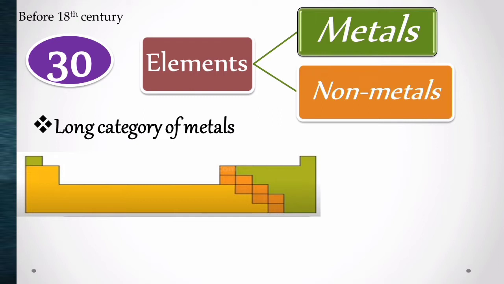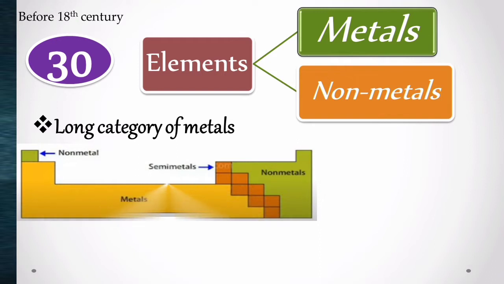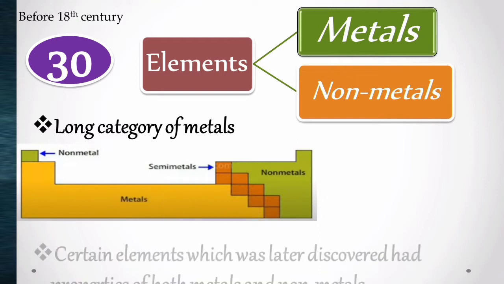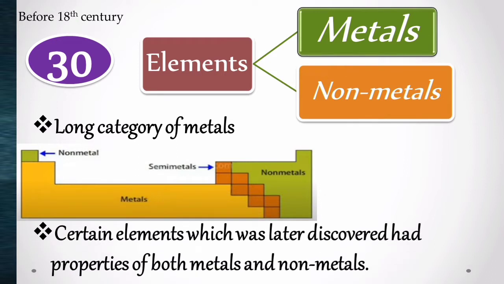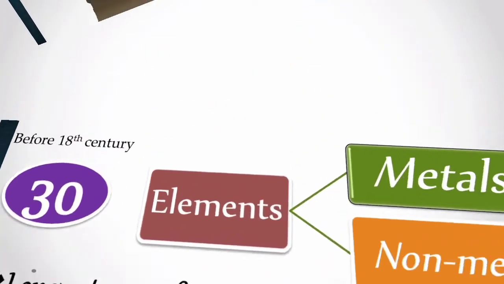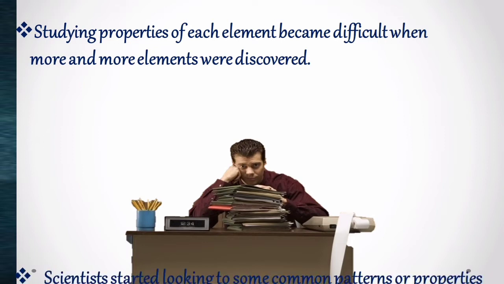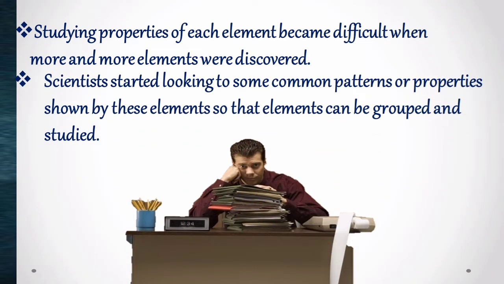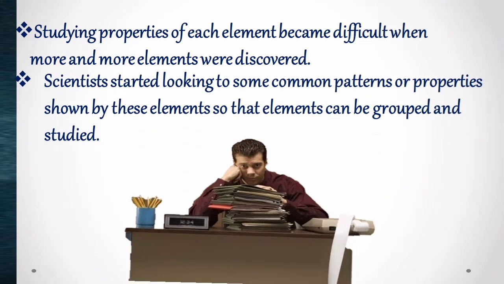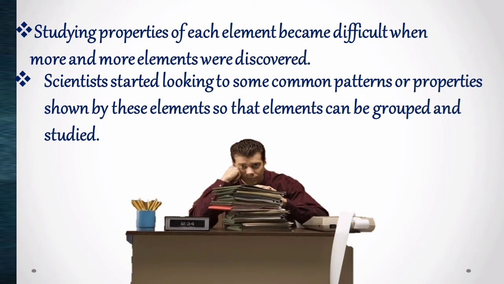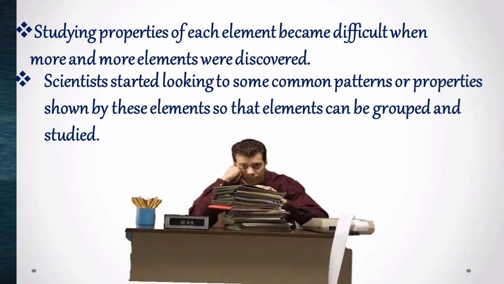Later, the discovery of some elements proved that there are certain elements which have both the properties of metals and non-metals. And as years progressed by, more and more elements were discovered. Hence, studying properties of each element became difficult. So, scientists started to look out for some common patterns in properties which may help them to group the elements and study the properties easily.